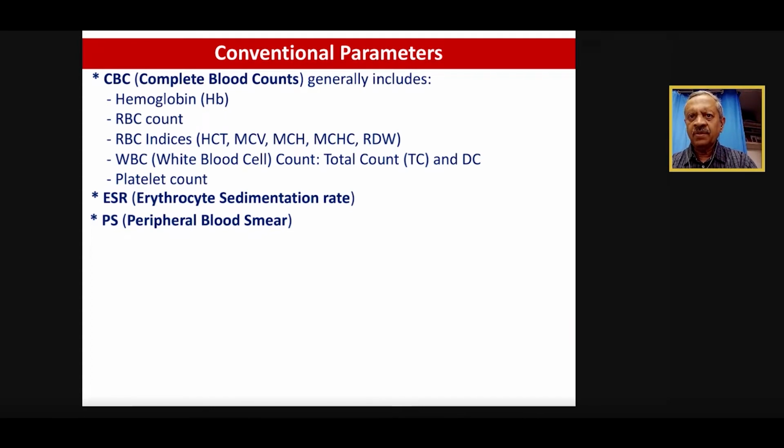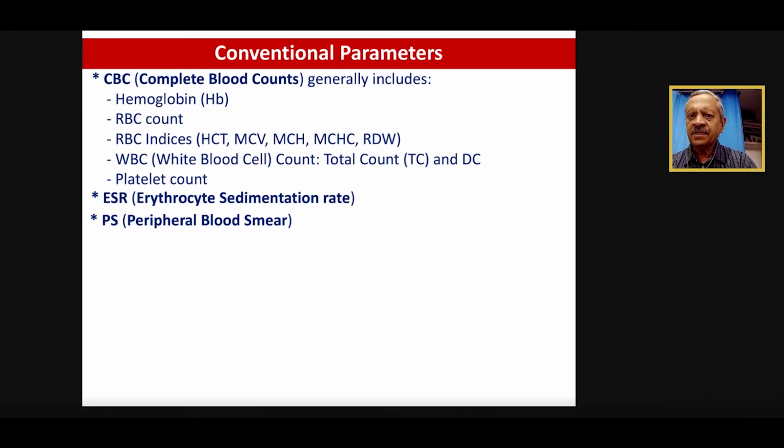So it's better to mention what we mean by CBC rather than what the pathologists interpret as our order of CBC. When we want CBC, we would like to have at least hemoglobin, the red blood cell counts, and the RBC indices. Routinely we do hematocrit, mean corpuscular volume, mean corpuscular hemoglobin, mean corpuscular hemoglobin concentration, and newly added RDW or red cell distribution width. Then WBC, we want the total count as well as the differential count, and the platelet counts. This is what we want for CBC.